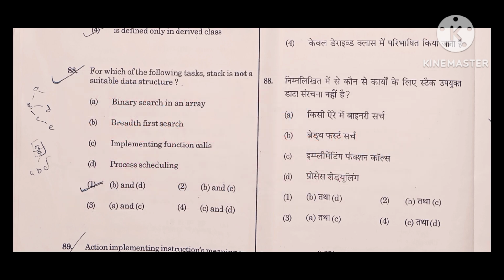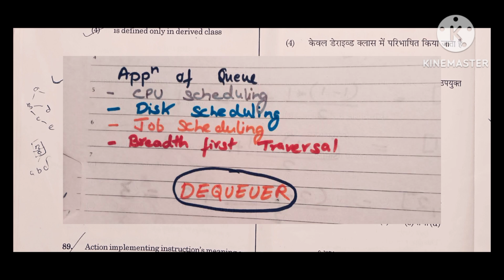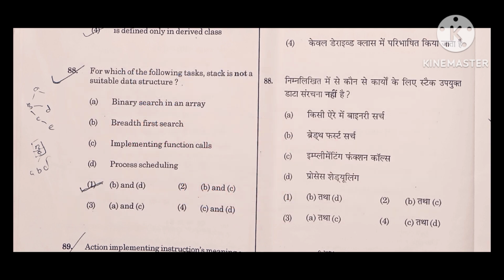Now let's take brief information about queue. What is a queue? Queue is basically based on FIFO, first in first out. The main operations in a queue are enqueue and dequeue, peek, is full, is empty. All these operations are in a queue. In the figure you see the applications of a queue, like CPU scheduling, disk scheduling, job scheduling, breadth first traversal.